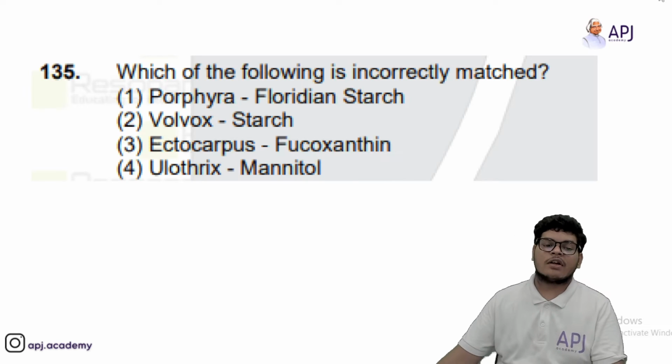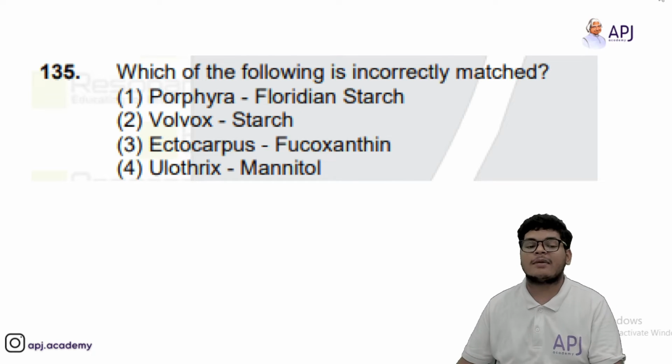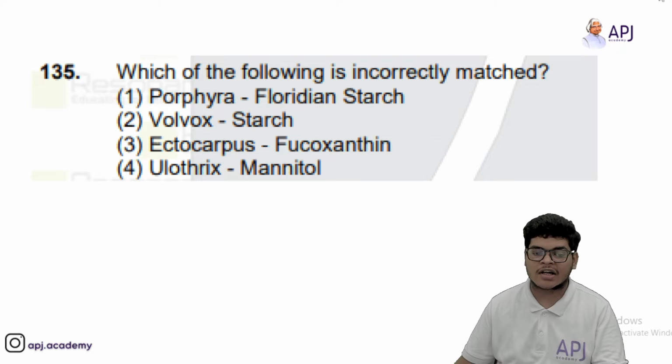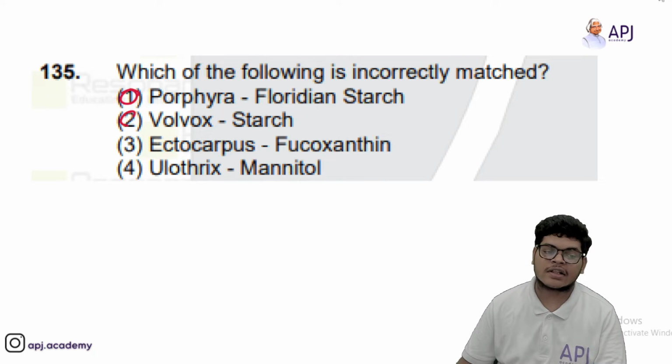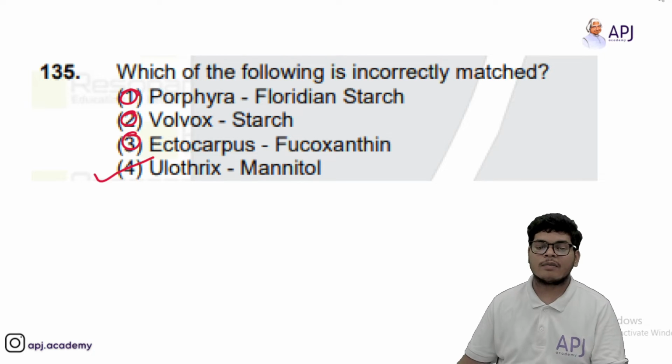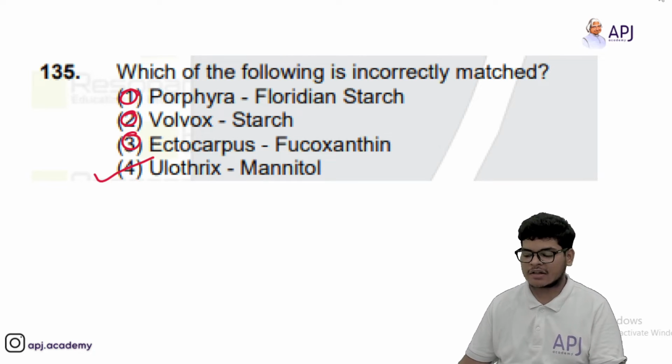Then we have which one of the following is incorrectly matched? Porphyra, Floridian starch; Volvox, starch; Ectocarpus, fucoxanthin. This is correct. This is correct. This is correct. But Laminaria, mannitol, this is wrong. So the incorrectly matched answer is the fourth.